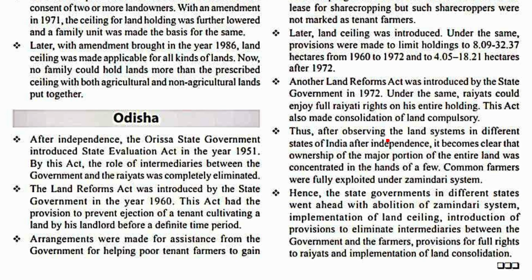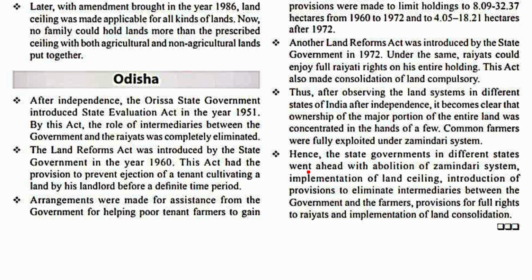Thus, after observing the land system in different states of India after independence, it becomes clear that ownership of the major portion of the entire land was concentrated in the hands of a few. Common farmers were fully exploited under the Zamindari system. Hence, the governments in different states went ahead with abolition of the Zamindari system, implementation of land ceilings, introduction of provisions to eliminate intermediaries between the government and the farmers, provisions for full rights to Rayyats, and implementation of land consolidation. That'll be all for land-related laws.